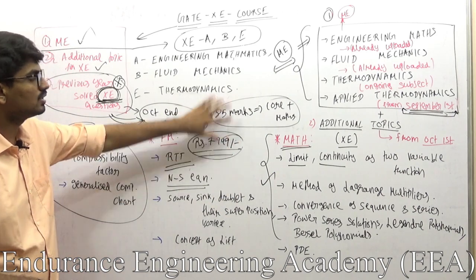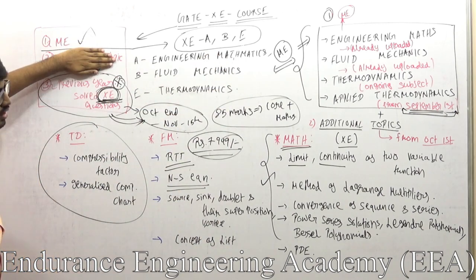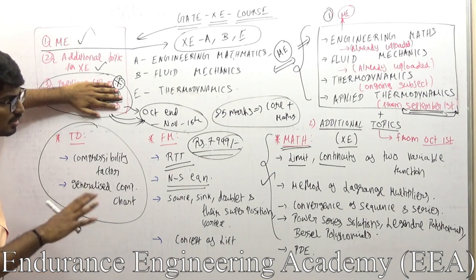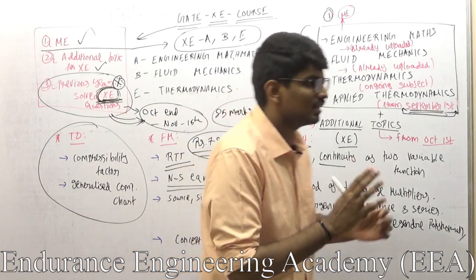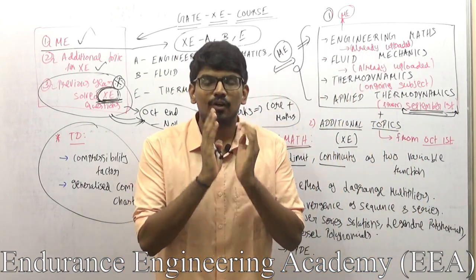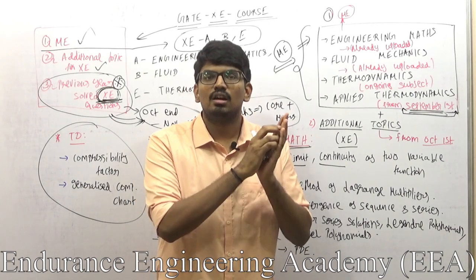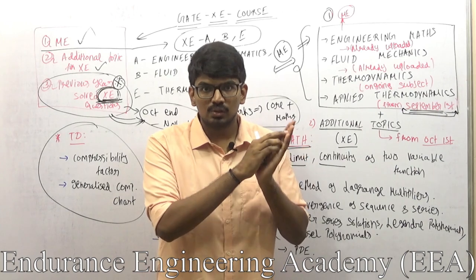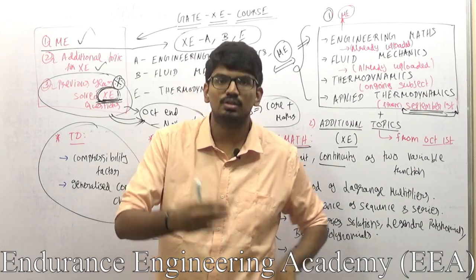Which includes all these 3: the complete ME topics of the 4 subjects, additional topics of XC, around 400 questions, and previous year questions of XC. Now in addition to this, doubt support. For XC, my plan is to create a separate group for XC, to guide them properly on what to read, what not to read, how to start, all those things.